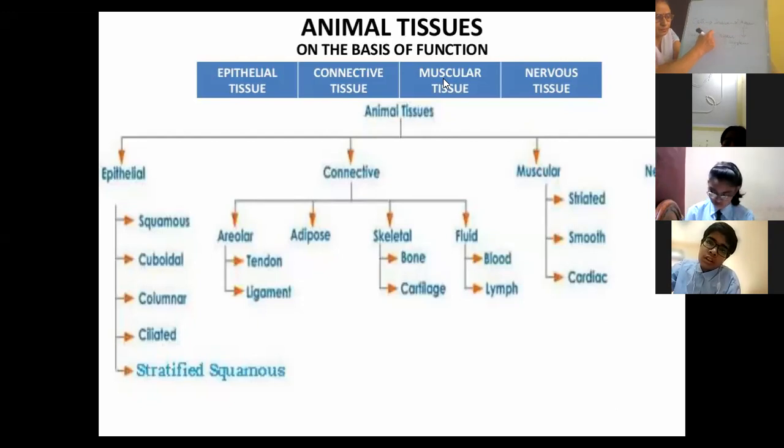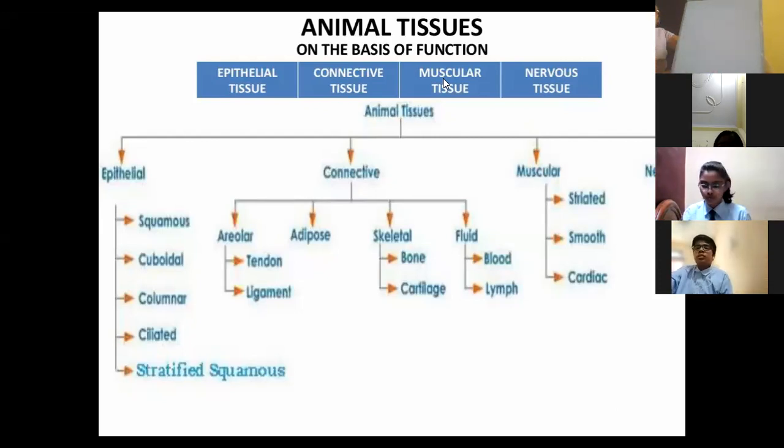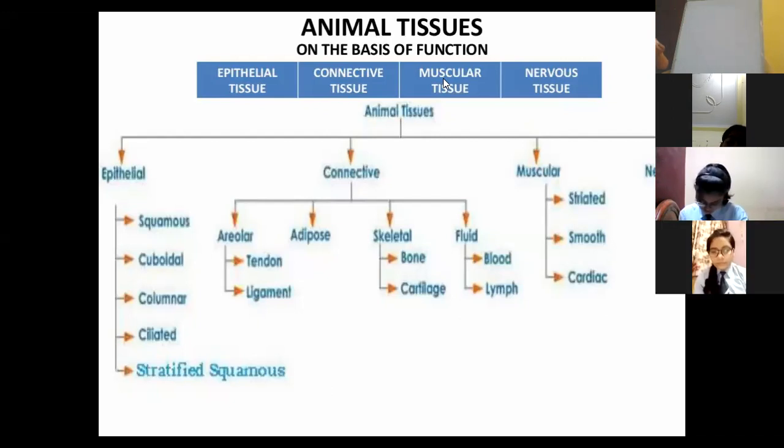Organisms. If we try to find out, at the cellular level there are very few major differences between the plant and the animal cell. But at the tissue level, there are a lot of differences between the plant and animal. They are quite different from each other at the tissue level. That is why we study them separately.